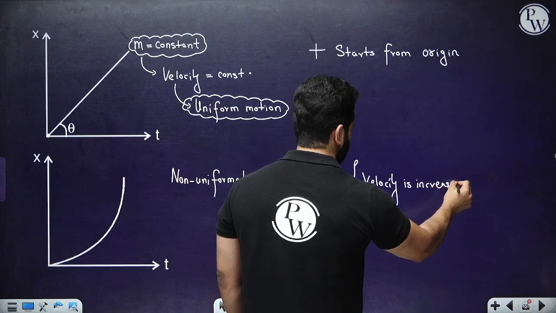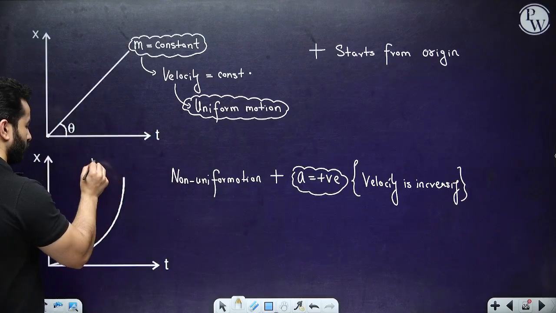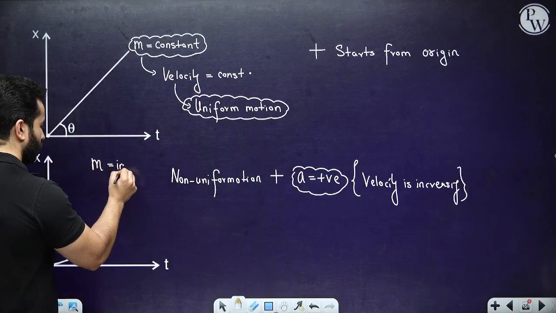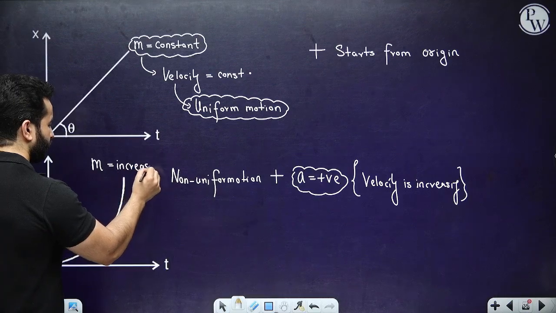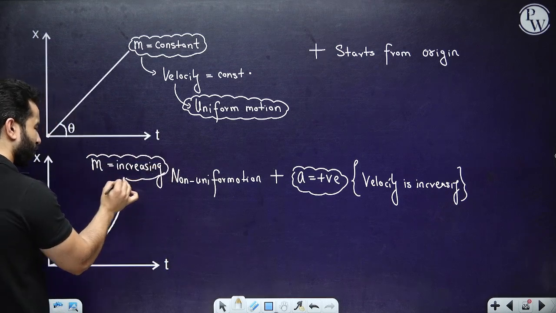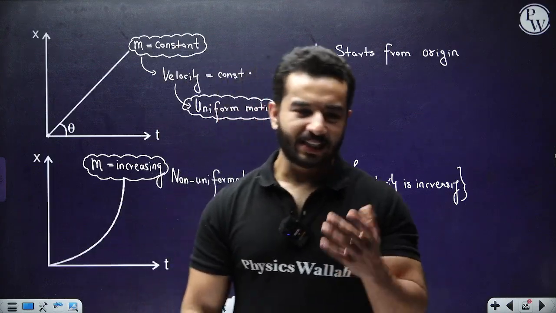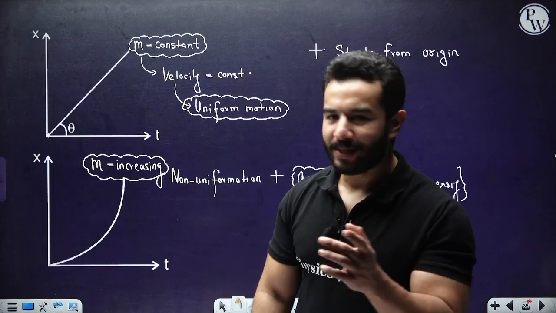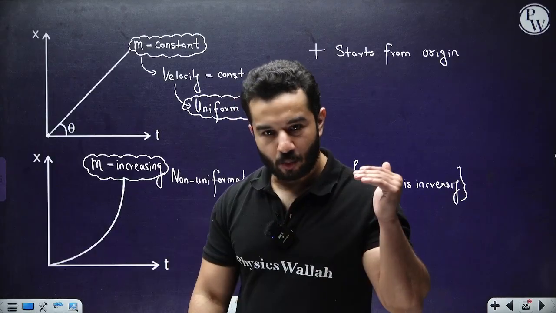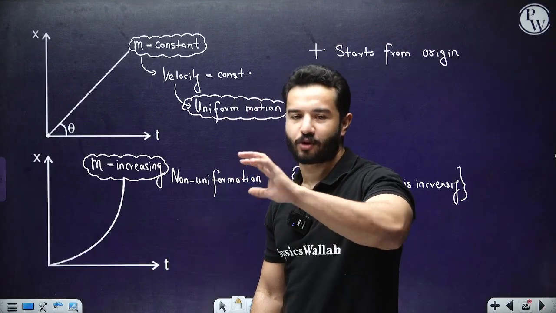And how do we know that? We know that because slope is increasing. It is positive and increasing. So what does positive and increasing basically mean? Magnitude is increasing, that is for sure, but it means that it is moving in one direction from the origin, right?